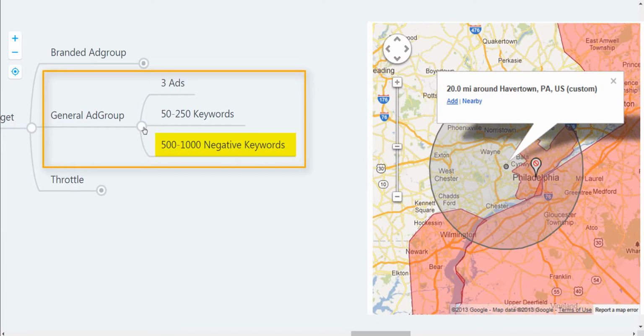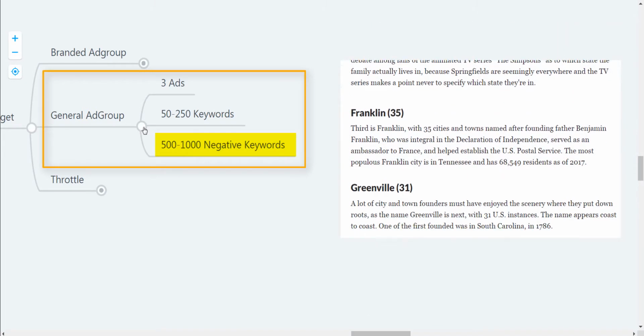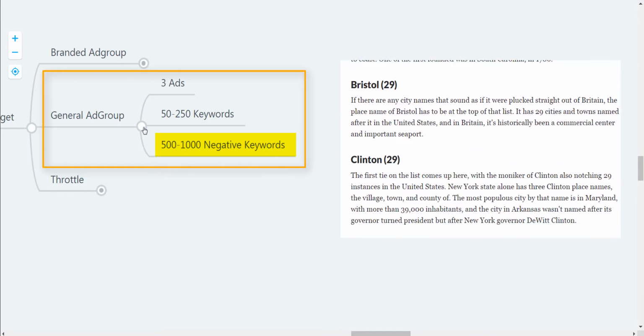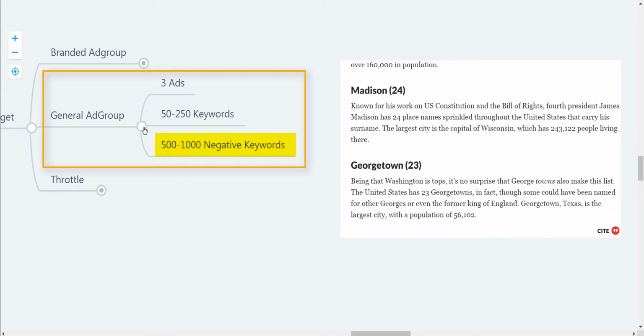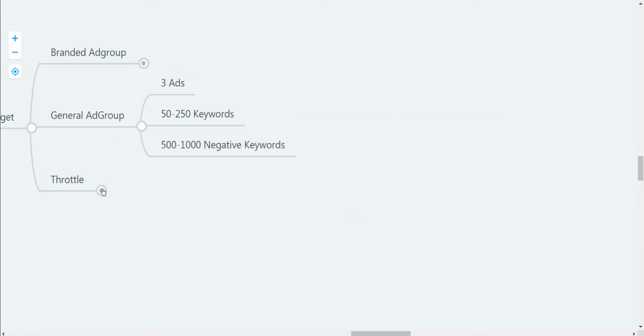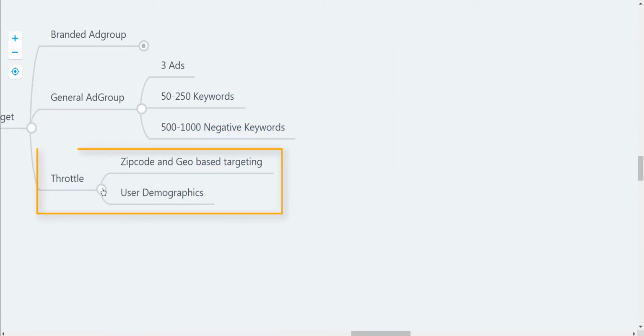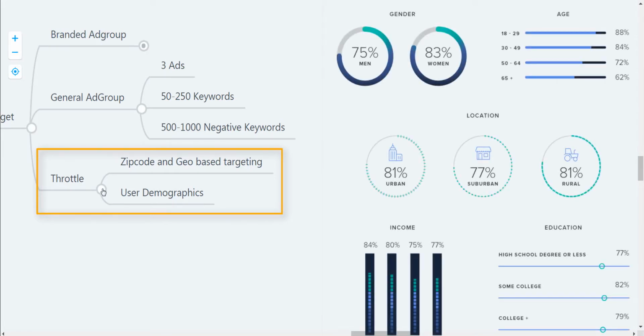There's also negative keywords that will get added in. These are especially useful in situations where the same city name happens to appear in multiple states, and we only want to target a very specific state that has our city. Next up is throttling, making sure that the zip code and the geo-based targeting and user demographics are in place.